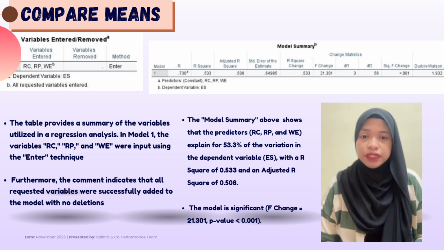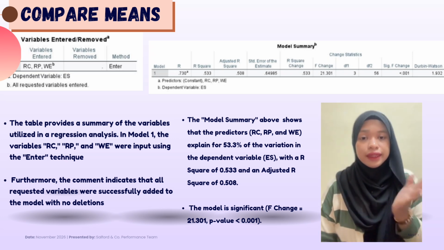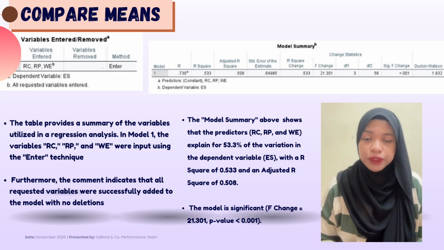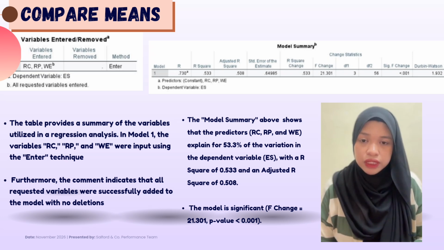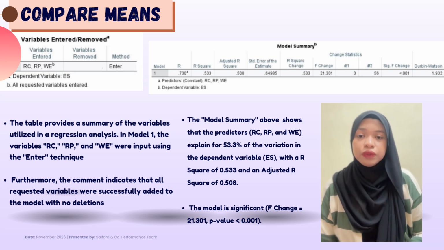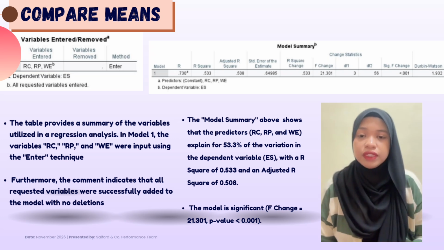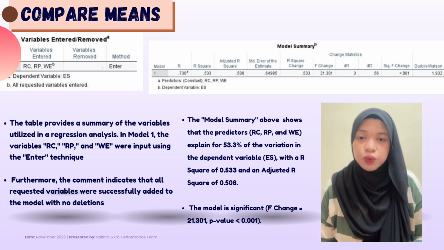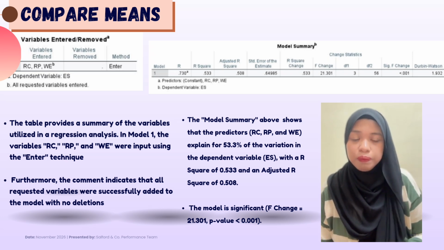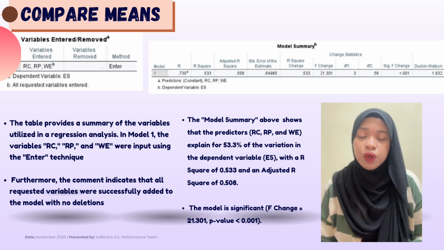Now the comparison of the model summary. In model 1 of the regression analysis, variables RC, RP, and WE were included using the enter technique with no exclusion. The model explains 53.3% of the variation in the dependent variable, which is ES, R squared equal to 0.533, and adjusted R squared equal to 0.508, and is statistically significant. F change is 21.301, P lower than 0.001. The Durbin-Watson score of 1.932 indicates no autocorrelation.